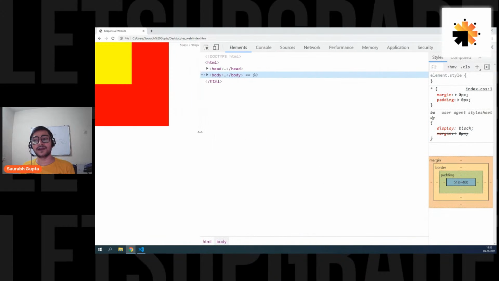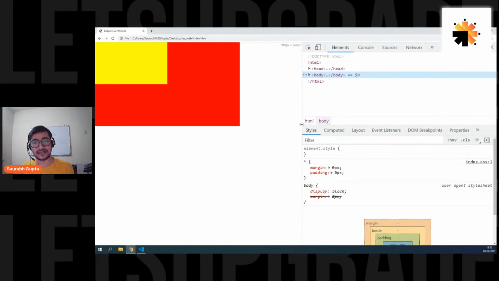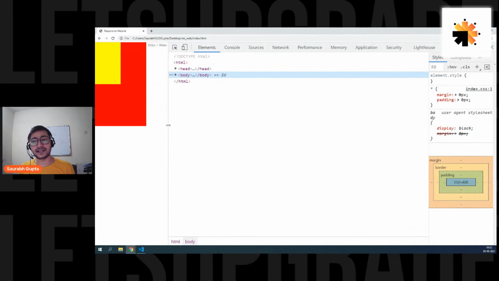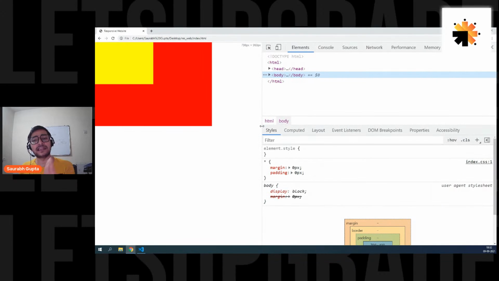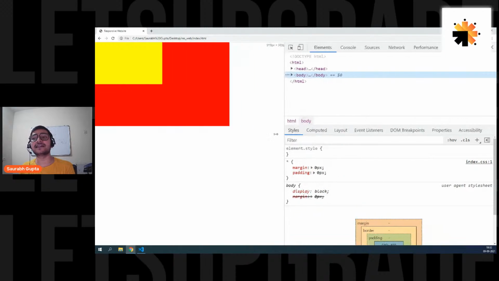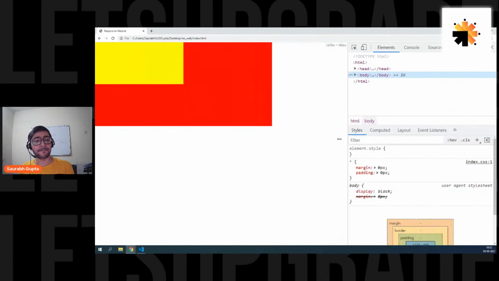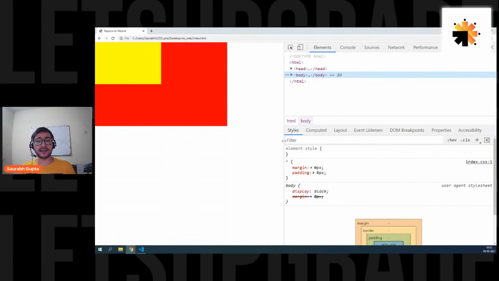So the screen size is less, so the body size is less. Depending upon that, the red element is taking 70%. If the body is 100%, the red element is 70%, and the yellow is still 50% of the red one. That's why we always give percentages. It makes responsiveness much easier. Now we didn't do anything. We simply gave width in percentages, and everything is adjusting. Are we clear, everyone? So always try to give width in percentages.